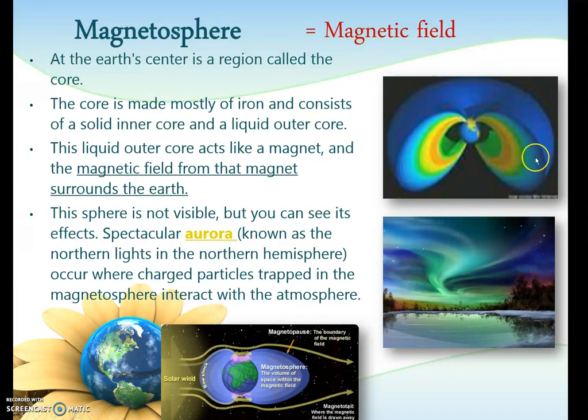So you can't see it. So this top one right here is an artist's image of what this magnetic field coming out of the outer core looks like. And this picture shows how the magnetic field helps protect us by deflecting solar wind around it. So the way you can know that this sphere is here is because of spectacular aurora borealis, which is also known as the northern lights in the northern hemisphere. This happens when charged particles in the magnetosphere interact with the atmosphere, and we get these beautiful colors dancing through the sky, as can be seen here.